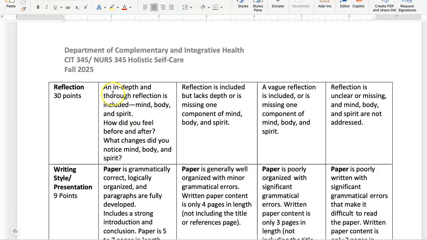Then you have your reflection, an in-depth, thorough reflection: mind, body, spirit. How did you feel before and after? What changes? So if you are missing a component, that's going to reduce this reflection section. And this should really be very robust, because this is what you've basically been doing all of the quarter to learn how to manage stress and to look at your own self-care. So this really is all about you and what you did for yourself during the course.